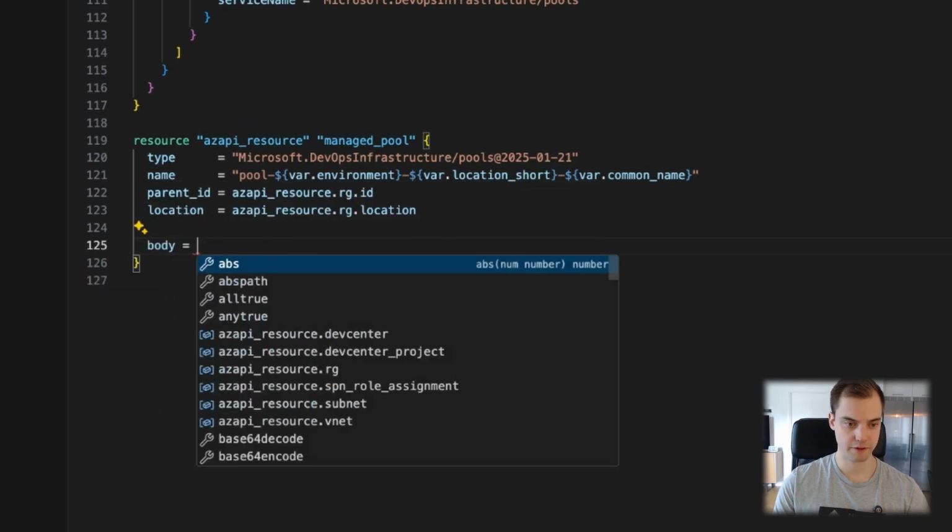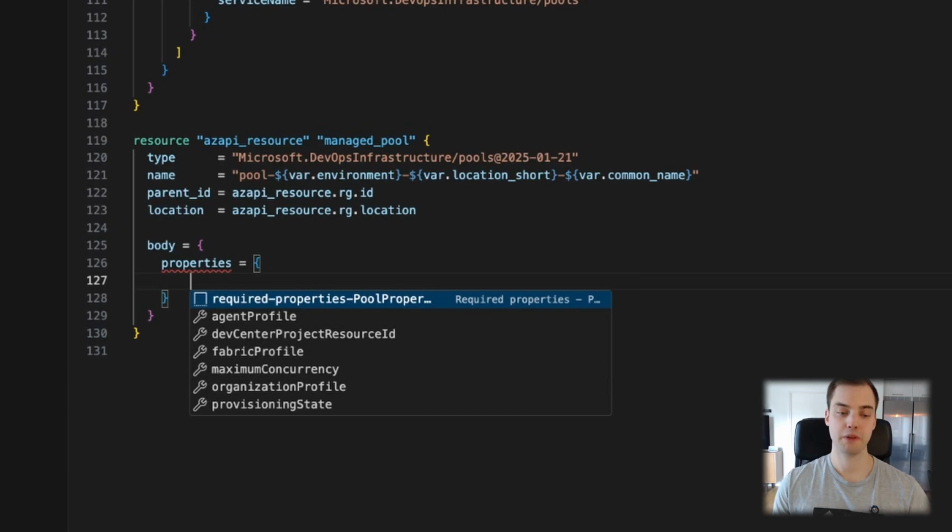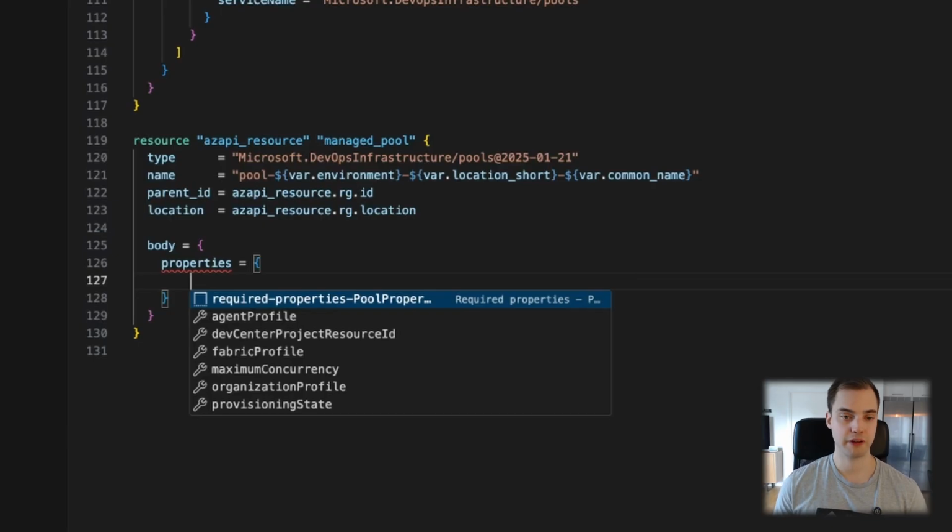So then we do have the fun part. We're gonna start making it, because we have a lot of things we need to configure. But then again, we do get some help by the provider, so you do have the required properties. I love this part, because usually when I set something up, if I use Azure RM or some other provider, sometimes you don't know what properties you should set. This one just is super helpful to get that. The other way I usually do it is I would just go to the Terraform registry and look in the provider documentation. But this one, you have it straight up in your IDE, which is just super helpful.